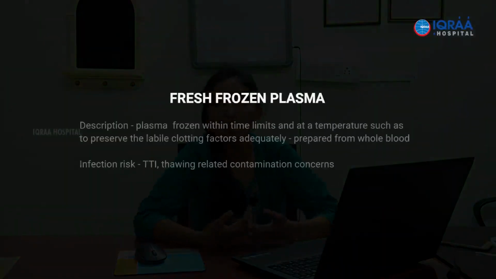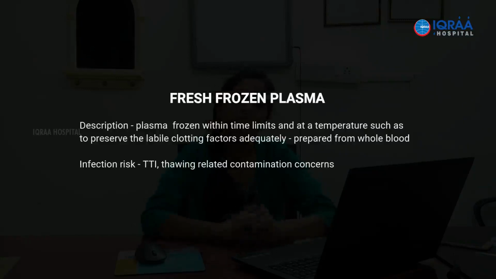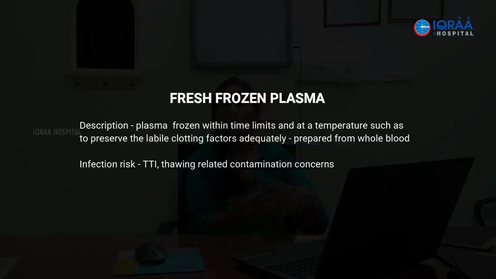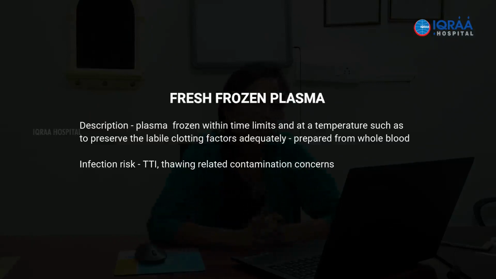And audits have shown that fresh frozen plasma is in fact the most abused blood product. We use it randomly without a proper understanding of its indication. So we have to be careful when we are ordering fresh frozen plasma; it should be properly planned. We should know that there will be a time lapse because it needs to be thawed and then only it will be given to us, and it cannot be given back because it cannot be refrozen and issued to another patient. So the infection risk as far as FFP goes is the same, TTI, like I already mentioned.